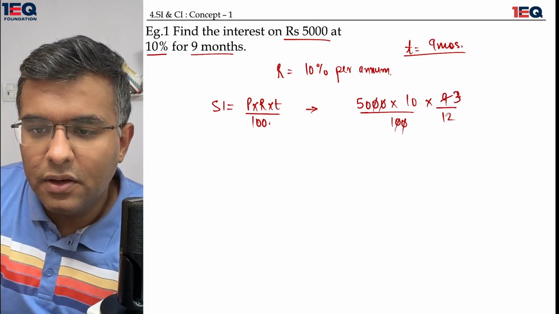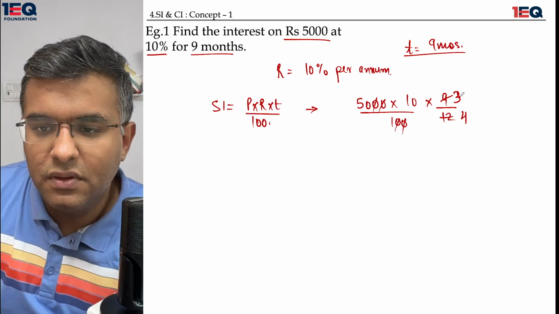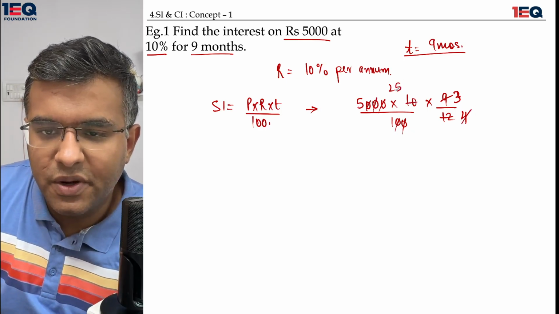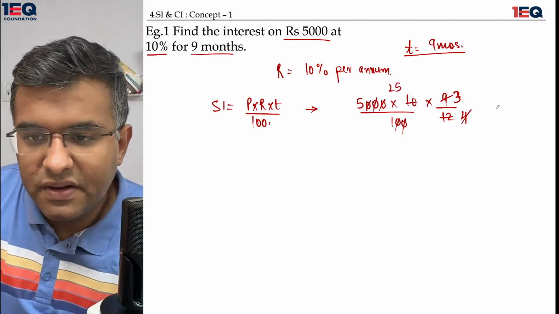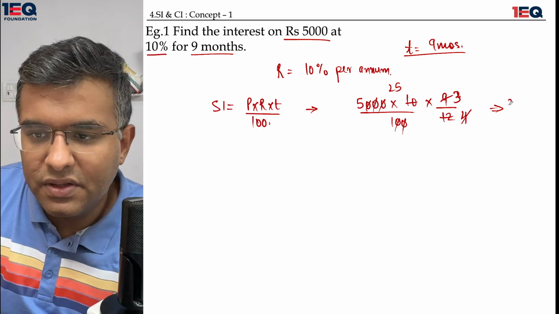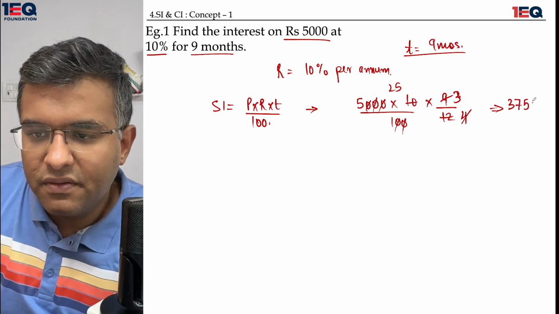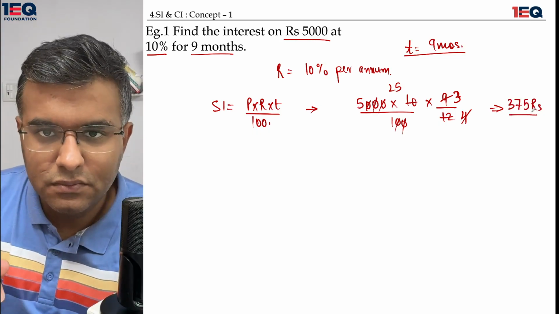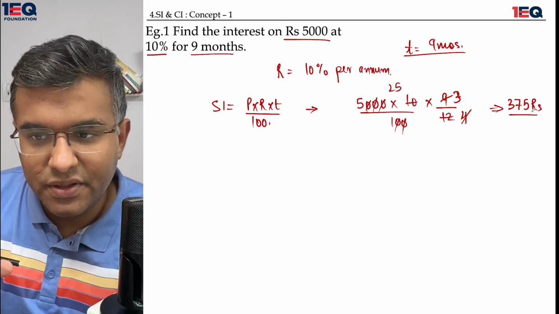3 3s are 9, 3 4s are 12, and this 0 and 0 is gone. This leaves me with 25. 5 into 25 is 125. 125 into 3 is 375. So 375 rupees is my answer. I hope everybody is very comfortable with it.